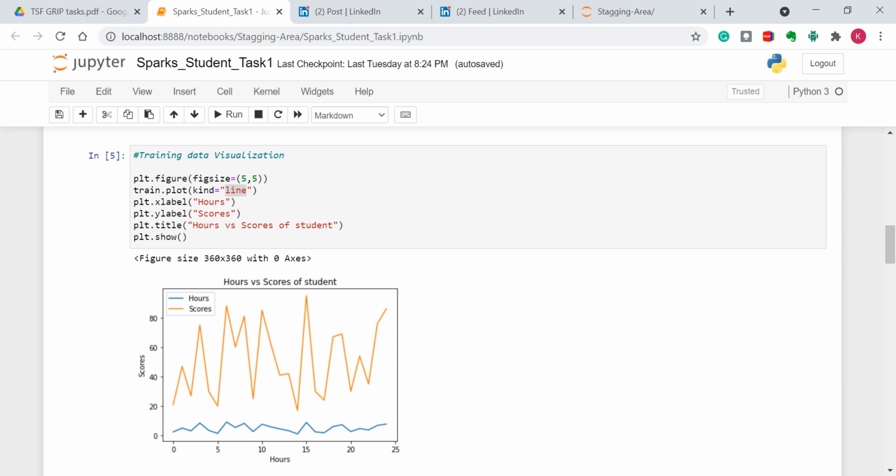Next, visualizing our data. We will be visualizing our data over hours and scores of a student. We will be plotting the number of hours studied by a student over the x-axis and the scores the student gets over the y-axis. We can see that the blue line represents the hours the student studied and the orange line represents the scores scored by the student.